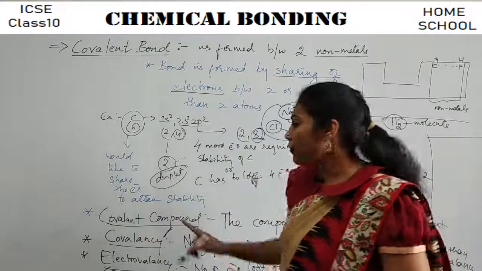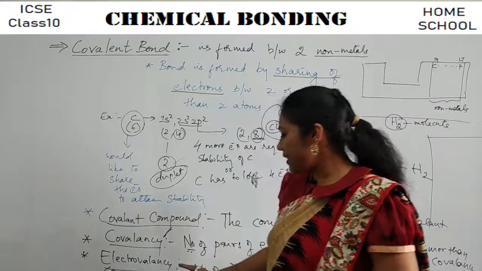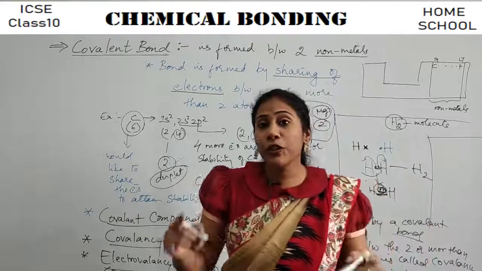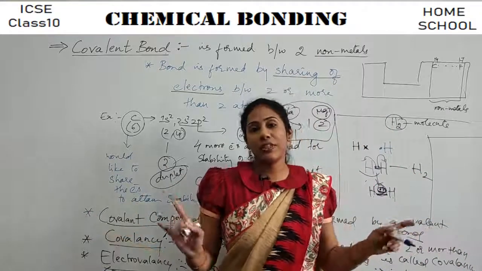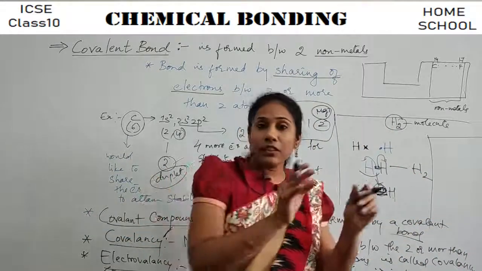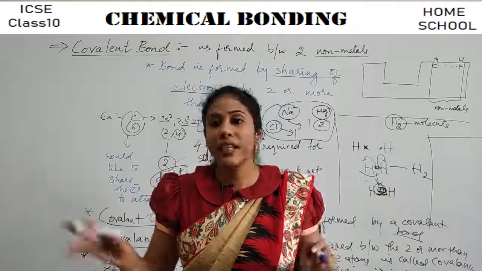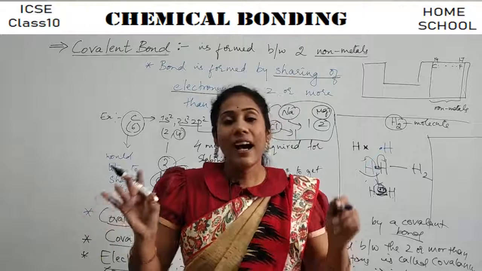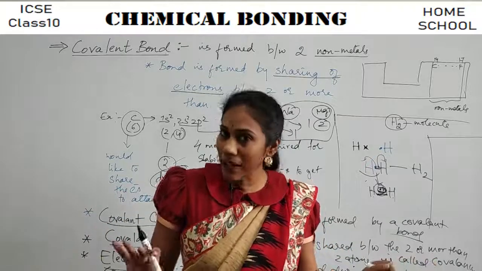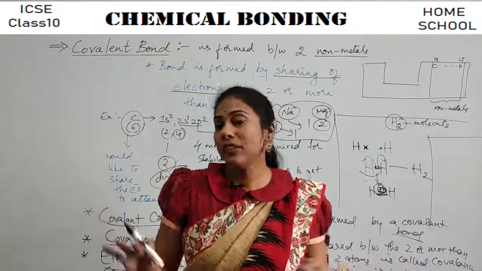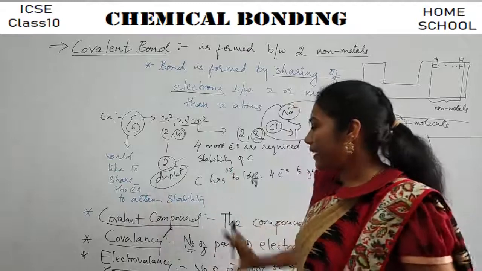What is electrovalency? It is observed during ionic bond formation. That is the number of electrons lost or the number of electrons gained during a chemical reaction, during ionic bond formation. Clear? So this is all about the different terms and their definitions.